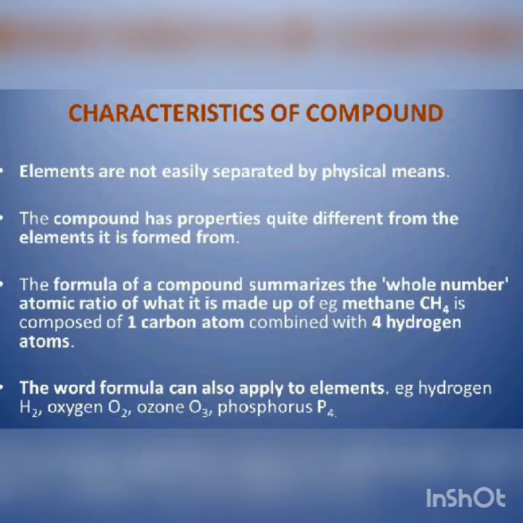The next property: the composition of a compound is always fixed. Let us take the example of water. Water is made up of hydrogen and oxygen, and these two elements combine together in a fixed ratio by their mass, that is 1:8. It means 1 gram of hydrogen always combines with 8 grams of oxygen chemically for the formation of water. This composition is always fixed, whatever the way of formation of the compound. Let us understand the properties of compounds in a better way with the help of the upcoming video.